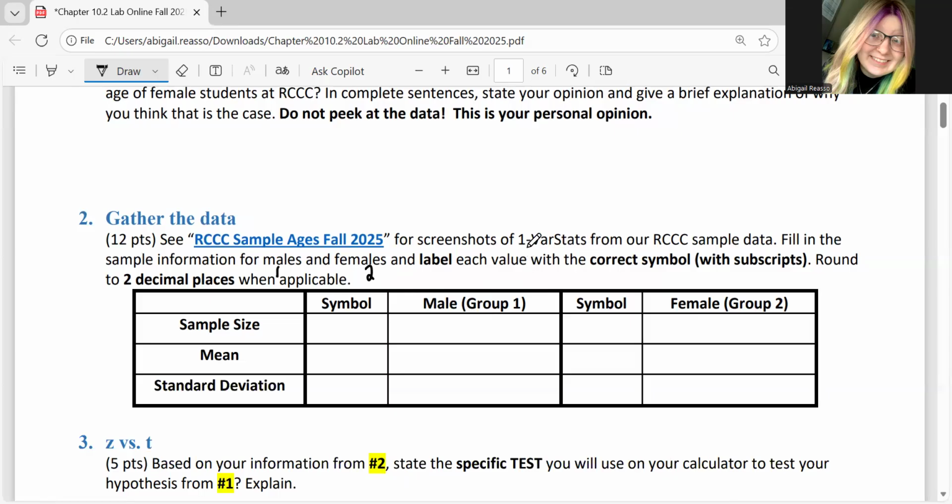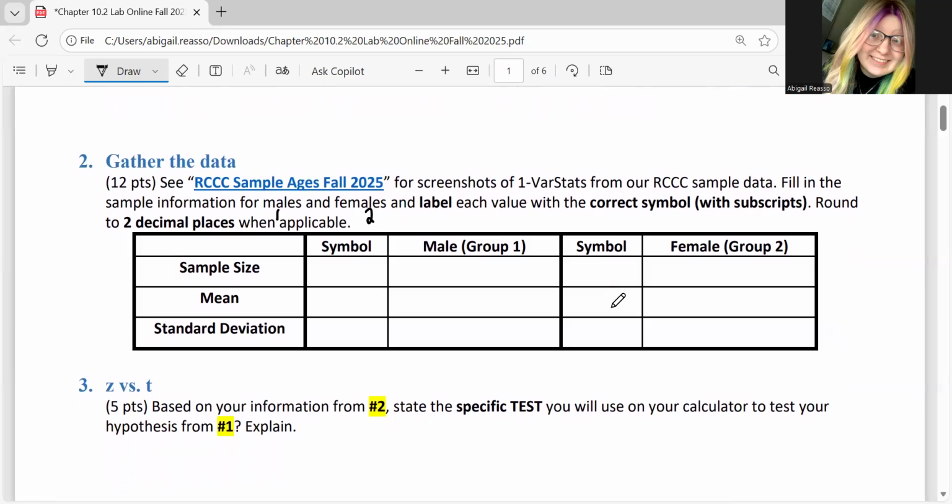We want to make sure we label each value with the correct symbol with subscripts, okay? Subscripts being our group values, right? And we want to round to 2 decimal places when applicable as well. So you'll see we have our symbols that you'll want to write, and then the value for males, and then we'll have the symbol and the value for females. Okay.